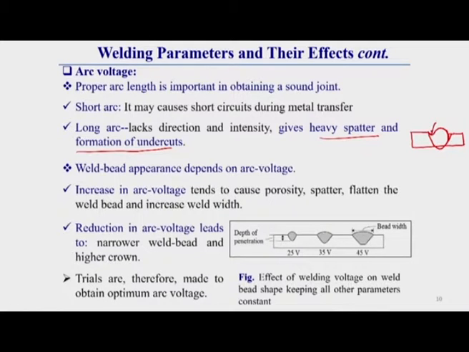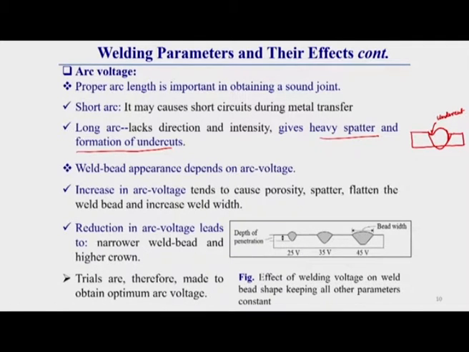Undercut means some sort of depression in the weld bead, which lies beneath the surface of the workpiece. This is called undercut, and it is a defect of the weld. These types of depression can come if the arc is too long, so undercut can happen in the case of a long arc, as well as